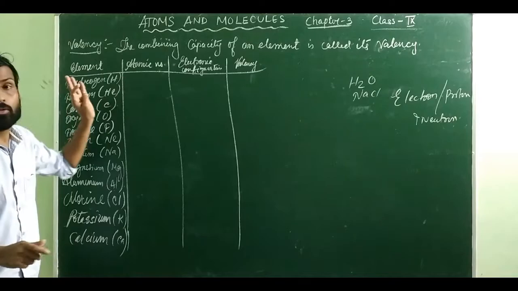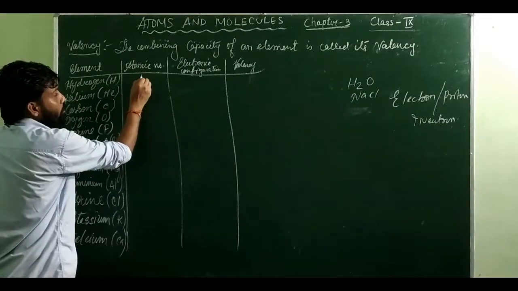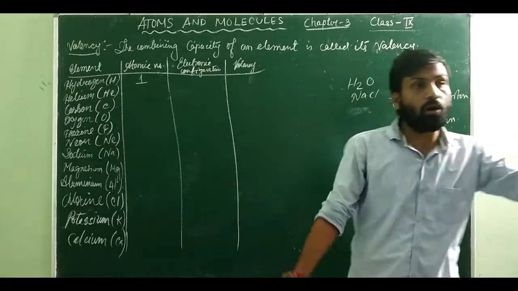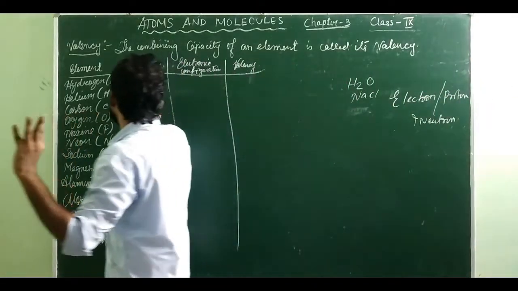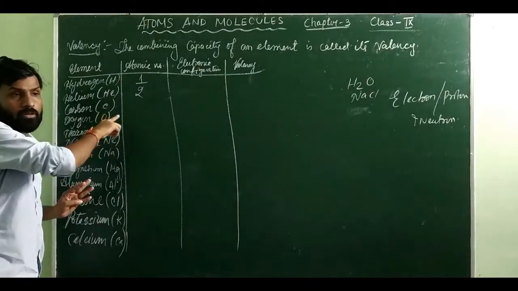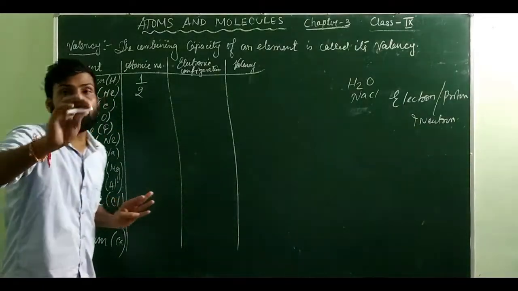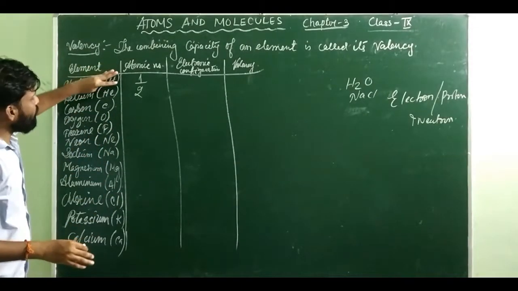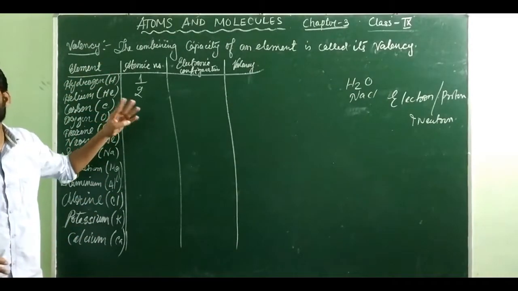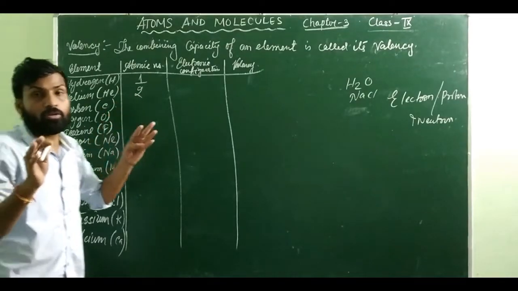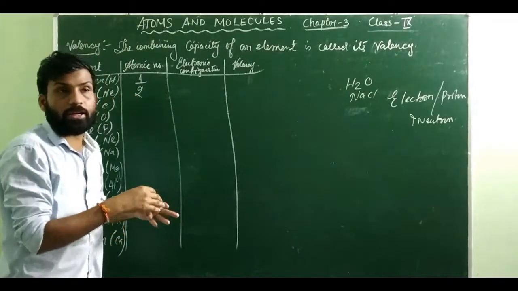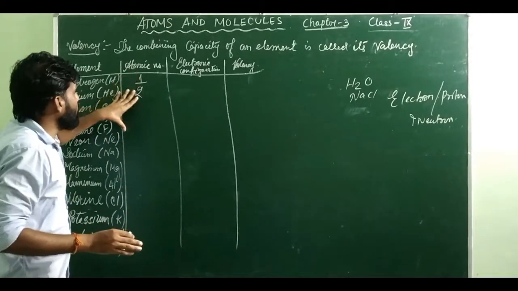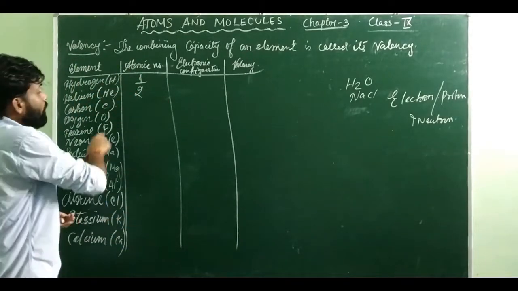Suppose hydrogen. The first element is hydrogen. So its number is how much here? 1. Then after hydrogen what comes? Helium. If you count on your hand, it will be number 2 here. So you can write here 2. Then what have I written here? Carbon. Although we have lithium, beryllium, boron, we are not writing all the elements, because we are writing only those elements which will be required. Some of them we might not require for our solving, so we are not using them. We are writing only those which are going to be used again and again. And that's what we have here: carbon.